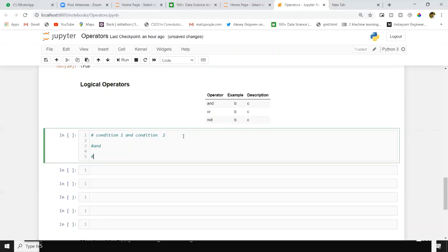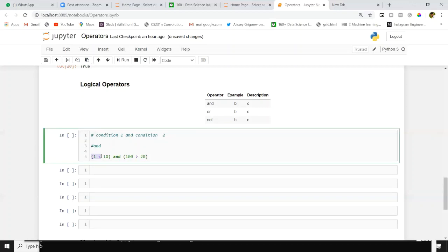For suppose I want to know condition 1 is satisfied and condition 2 is also satisfied. I'll give 1 less than 10 and 100 greater than 20.